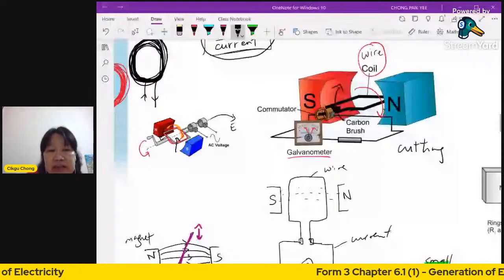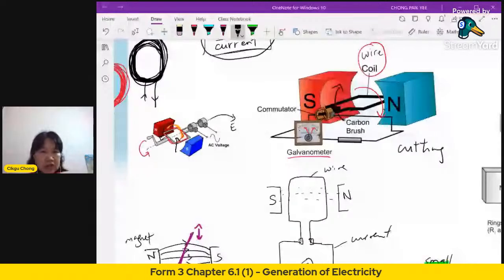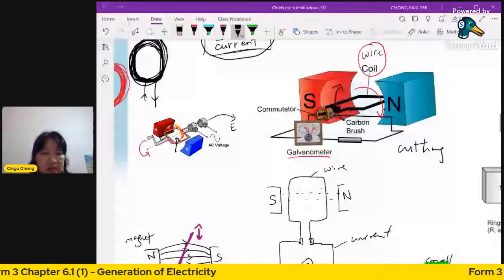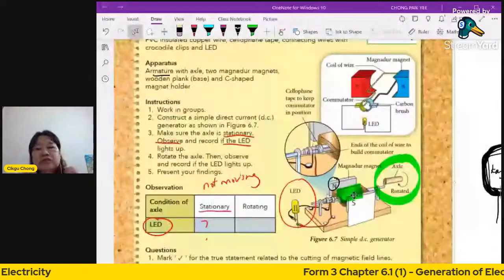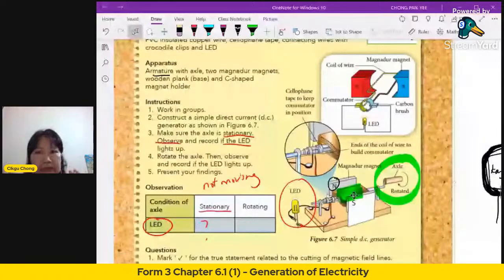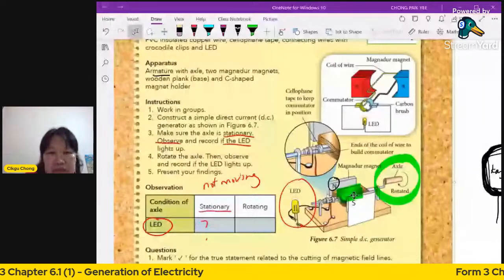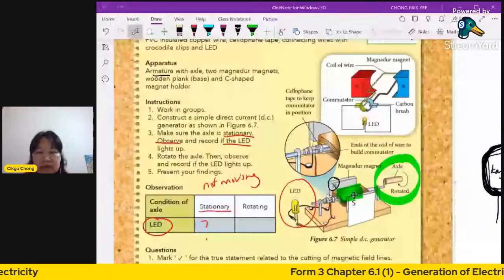What should you write over here? When it's not moving, will you see the LED? What is the observation for the LED? Now this one may be easier for you to write. The second one, you do another time: rotate, that means you turn it. Put your hand there and then you turn it. Rotating means turning. What are you going to see there? We'll check answers after.